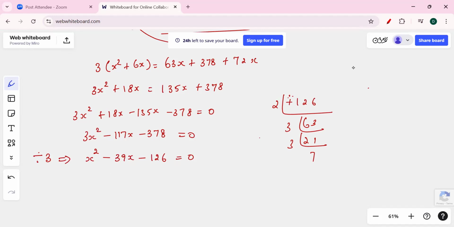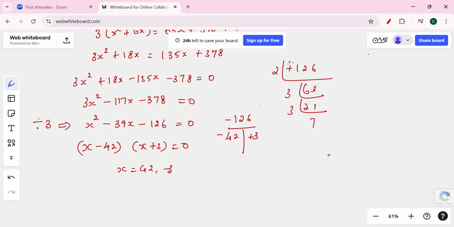Negative 126, the factors are 42 times 3, so negative 42 plus 3. So the equation can be written as x minus 42 times x plus 3 equal to 0. So x is 42 and negative 3. We cannot take the negative value, hence the x value is 42.